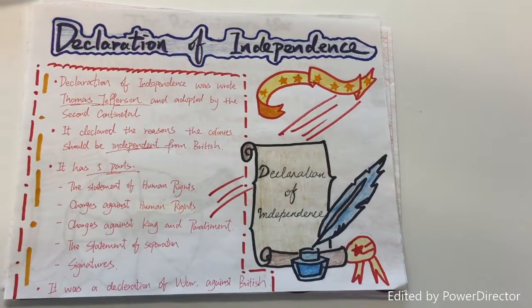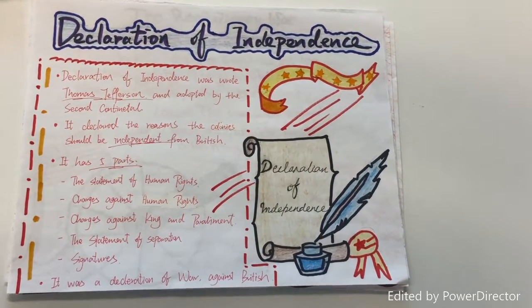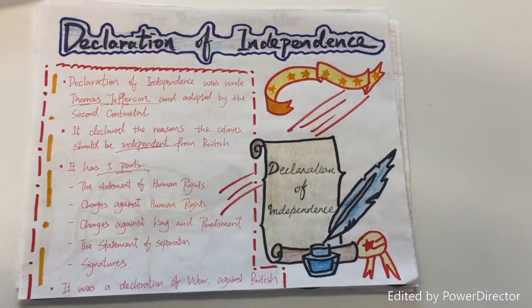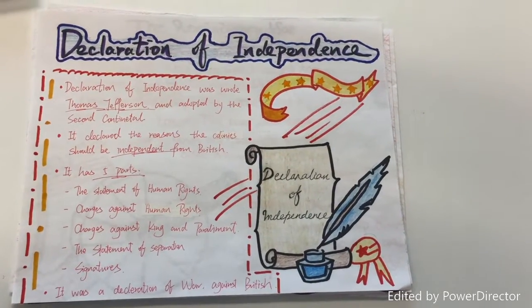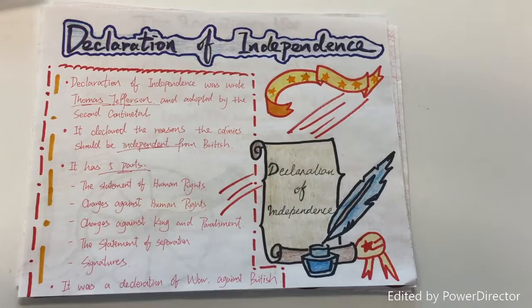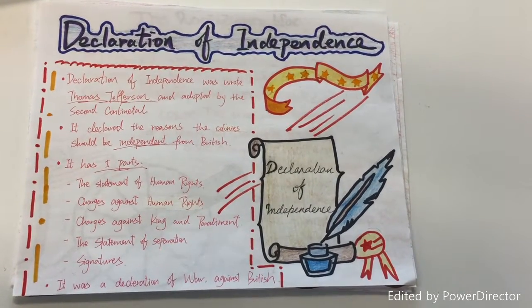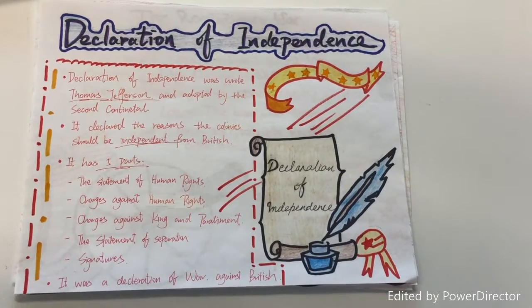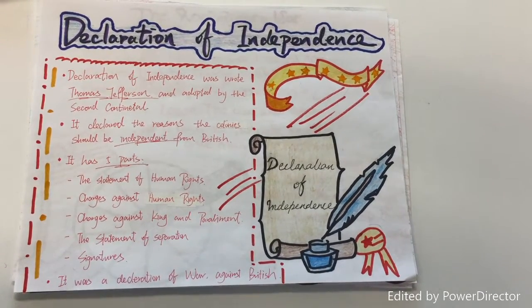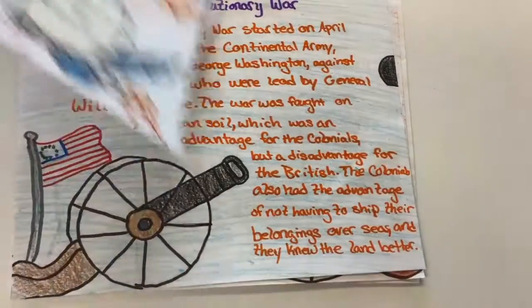Declaration of Independence. The Declaration of Independence was written by Thomas Jefferson and adopted by the Second Continental Congress. It declared the reasons that the colonies should be independent from the British. It has five parts: the Statement of Human Rights, charges against king and parliament, the Statement of Separation, and signatures. It was a declaration of war against the British.